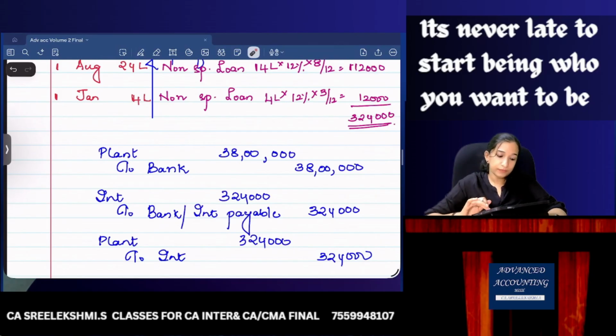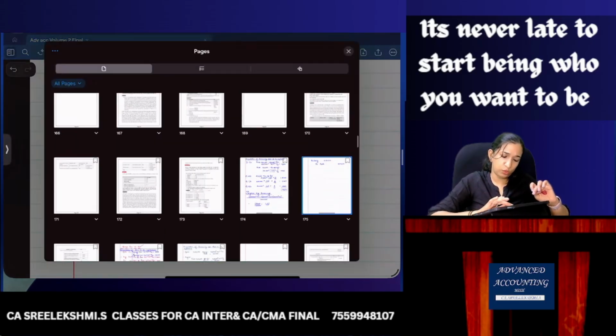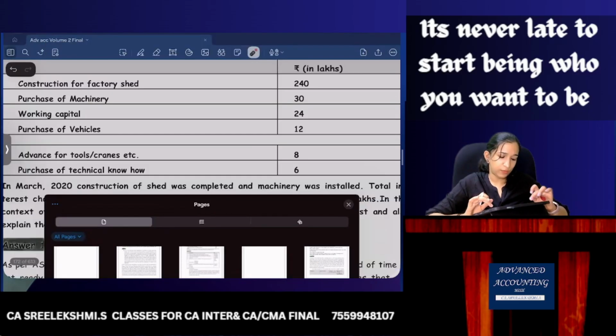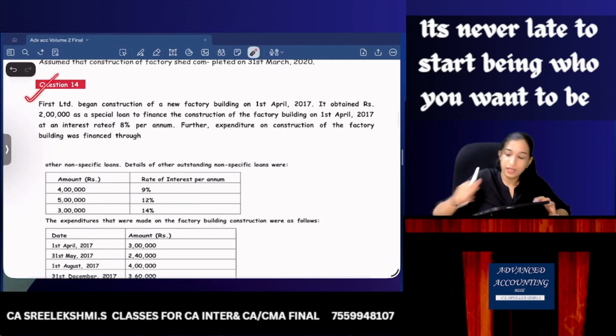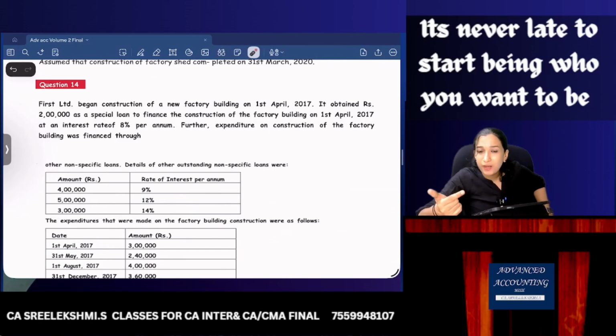Now, let's do the next question, question number 14. The one which we did just now, question number 15, had only one non-specific loan. This is a very similar question with multiple non-specific loans. If there are multiple non-specific general loans, then what do you need to do? Compute the weighted average borrowing rate. So please listen.